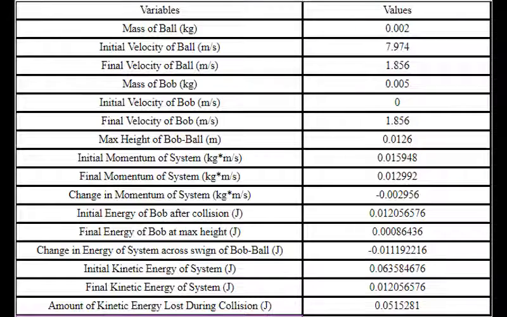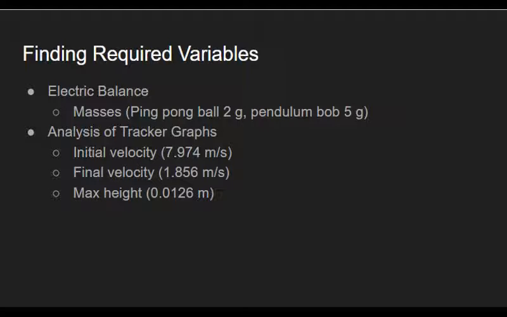The mass of the ping pong ball and paper cone were measured to be 2 grams and 5 grams respectively using an electronic balance. The remaining variables are found by uploading the video to Tracker and analyzing the data it produced. The velocity of the ping pong ball immediately before the collision, 7.974 meters per second, was determined by locating the point on the velocity versus time graph right before it experienced a significant decrease.